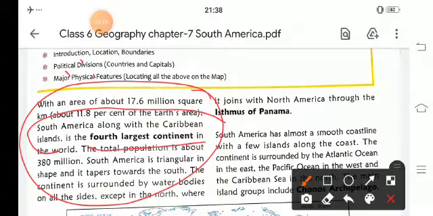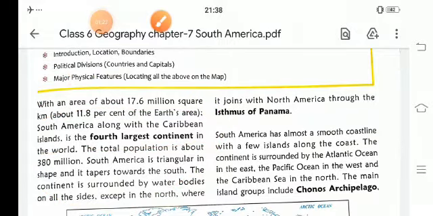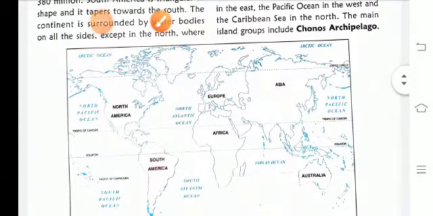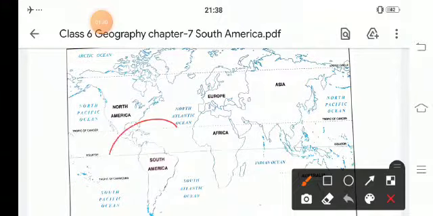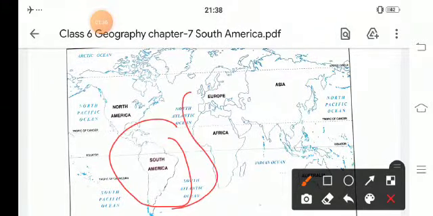The continent is surrounded by water bodies on all sides. As you can see here in the map, South America is surrounded by water: the North Pacific Ocean, South Pacific Ocean, North Atlantic Ocean and South Atlantic Ocean.